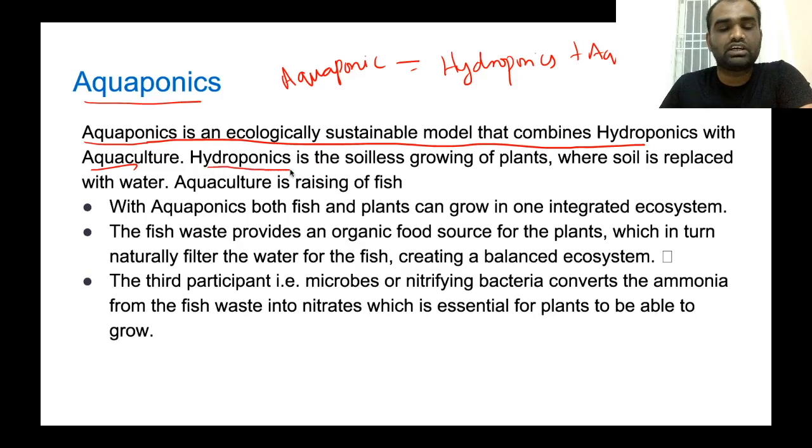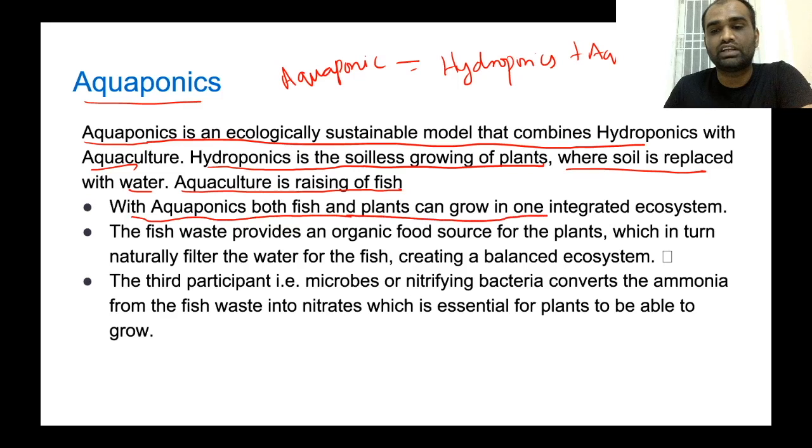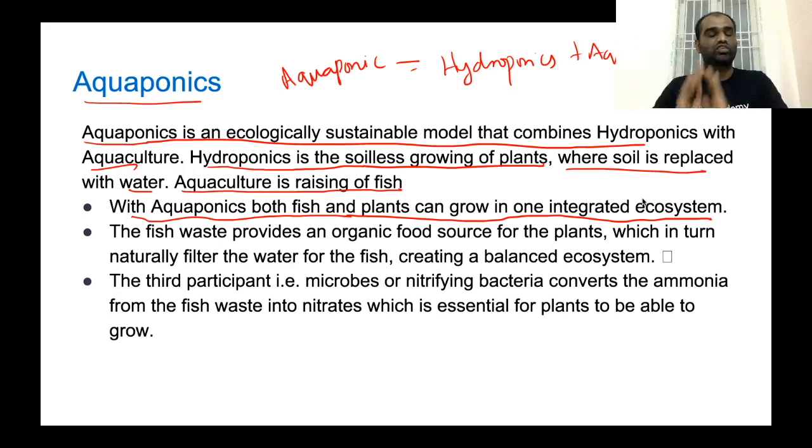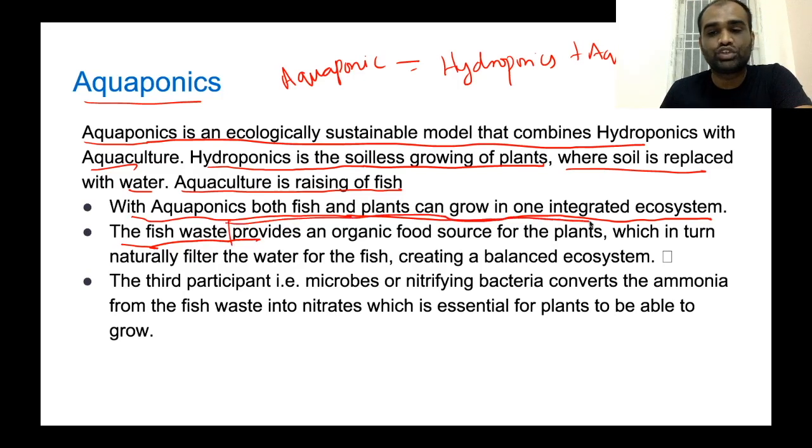Hydroponics is the growth of plants in a soilless environment where soil is replaced with water. But aquaculture is the artificial rearing of fish. Now, with aquaponics, both fish and plants can grow together in one integrated system. So, by combining hydroponics and aquaculture, in aquaponics both fish and plants can grow in a simultaneous environment. The fish produce waste. This waste can be provided as an organic food source for the plants, which in turn naturally filter water for the fish, creating a balanced ecosystem.